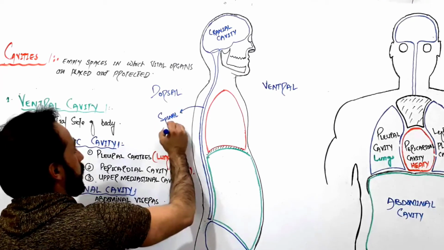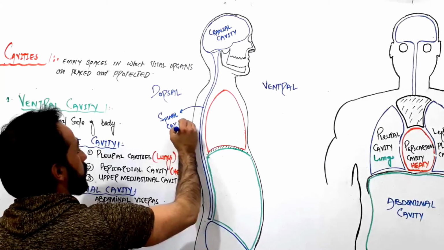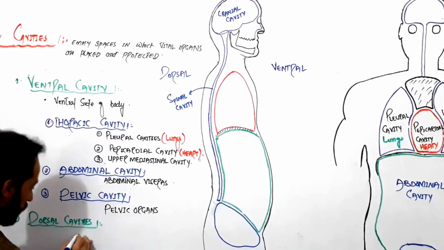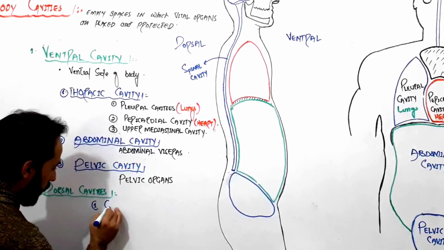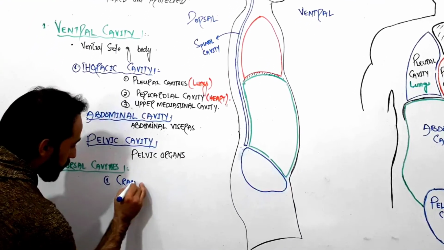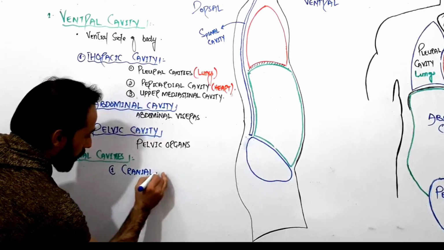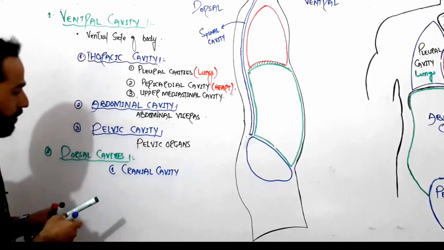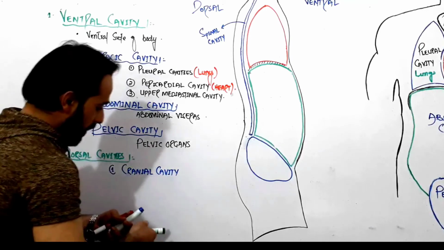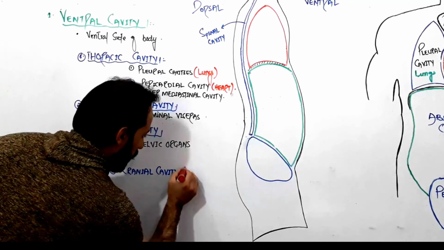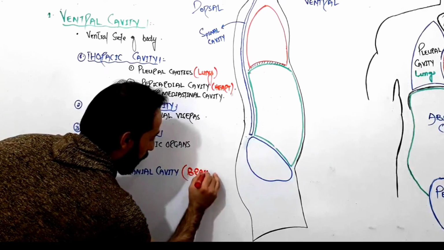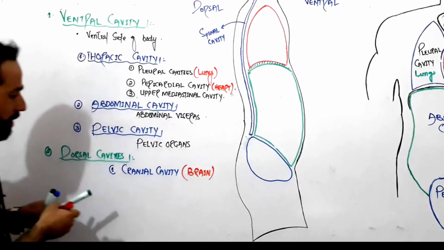Spinal cavity. So in the dorsal side of your body, you have how many cavities? 2 cavities. The first one is the cranial cavity. Cranial cavity is the cavity in which your brain is located, right? So it contains the brain in cranial cavity.